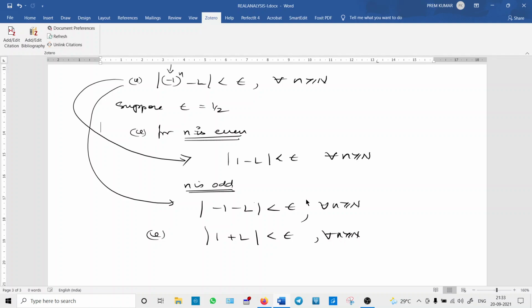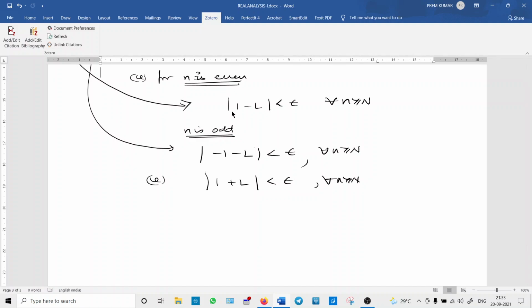For every n greater than or equal to capital N, we get two results. What are they? |1 − L| is less than epsilon, as well as |1 + L| is also less than epsilon. And now we are going to use geometry again, the real line.